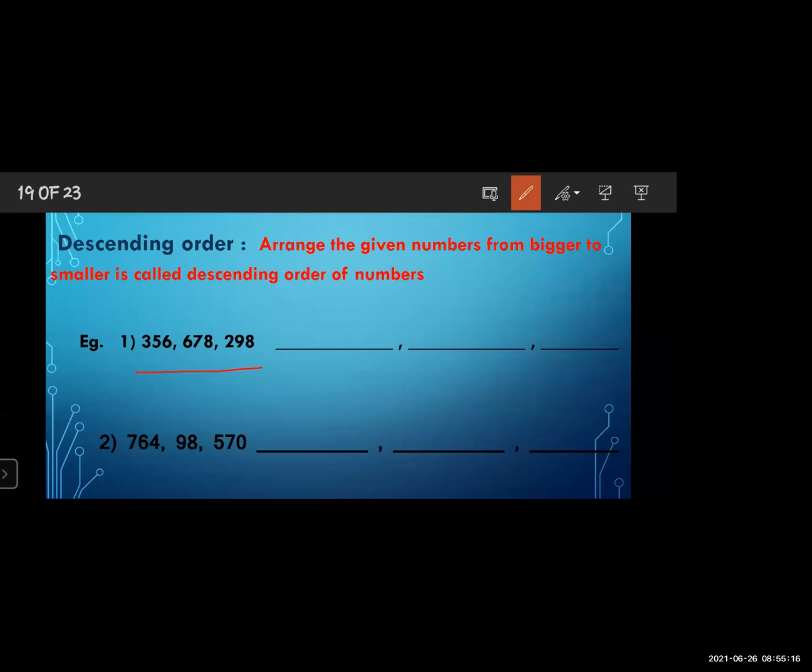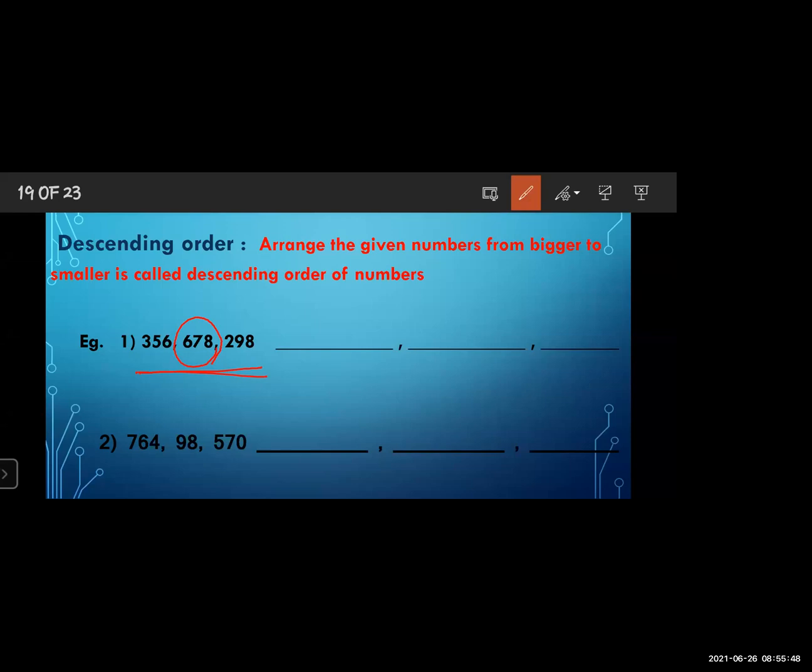While arranging, you first have to find the bigger number. Which one is the biggest in these three numbers? 678.